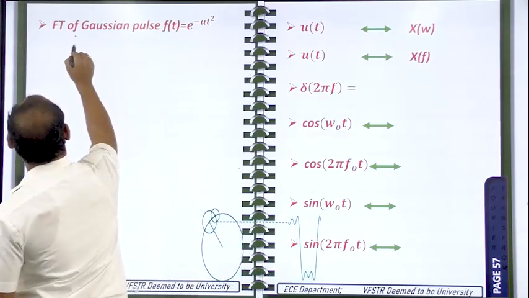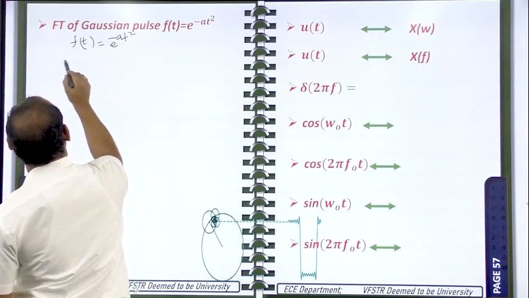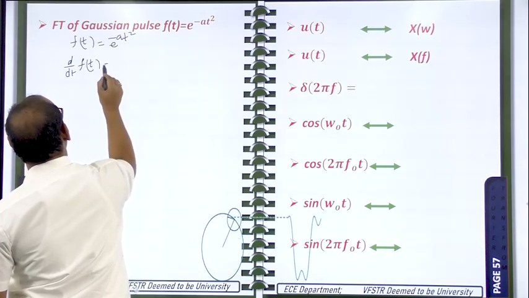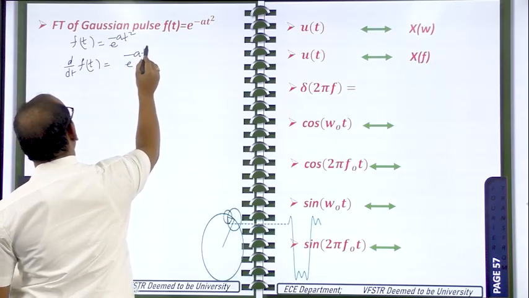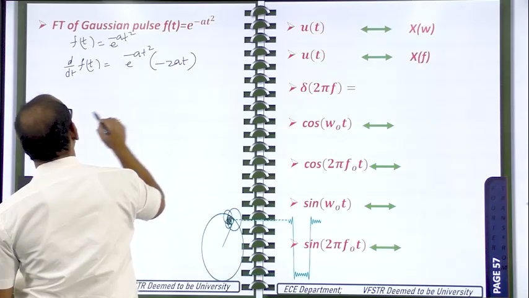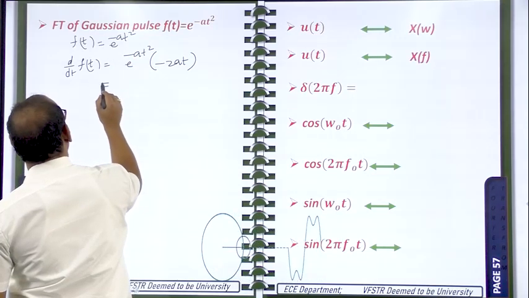So the given signal is f of t is equal to e power minus at square. Do the differentiation for this one. d by dt of f of t is nothing but e power minus at square. If you do differentiation for this one, minus 2at, and apply the frequency shifting property for this one.